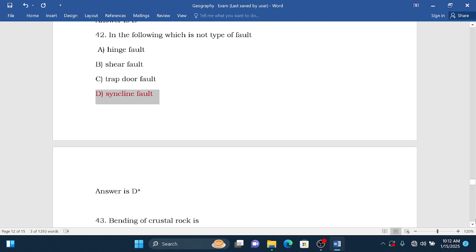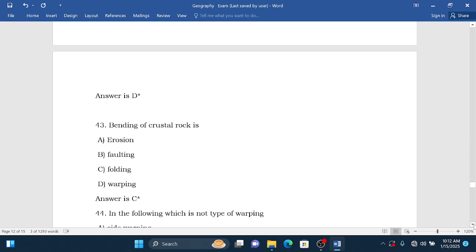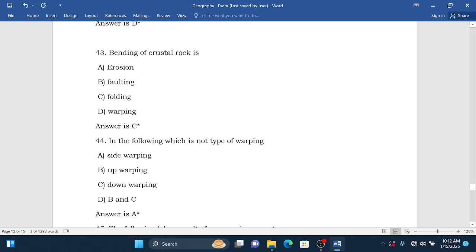We go to question number 43. The bending of crustal rock is erosion. Immediately, bending of crustal rock due to compression force is folding. So the answer is C, which is folding.